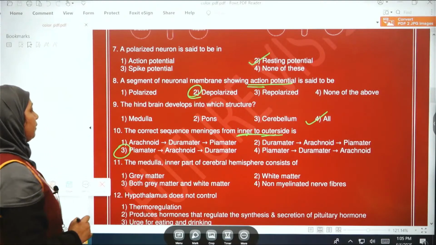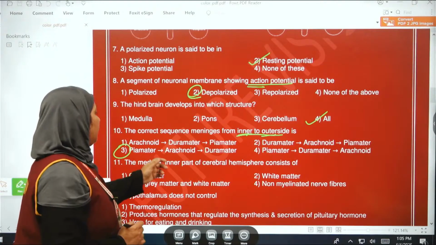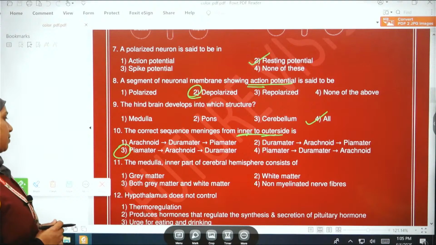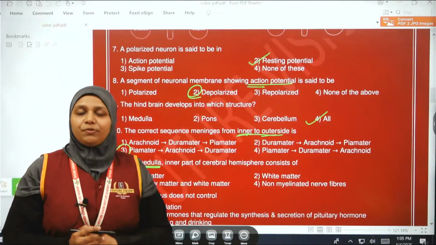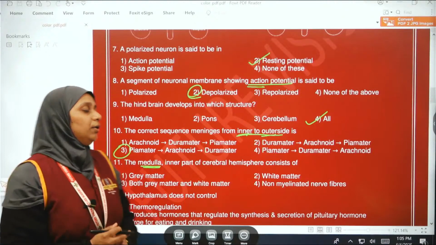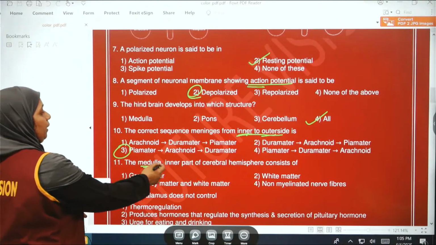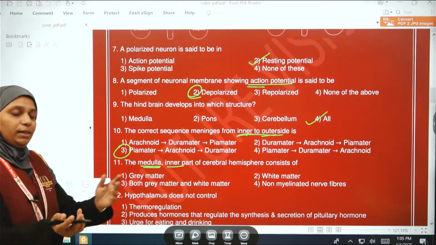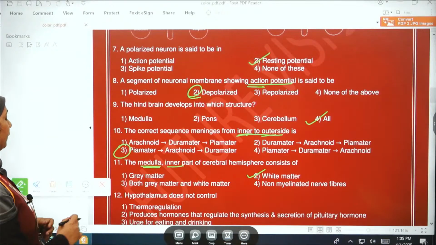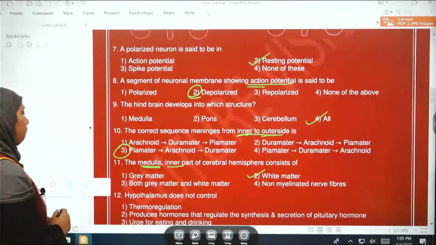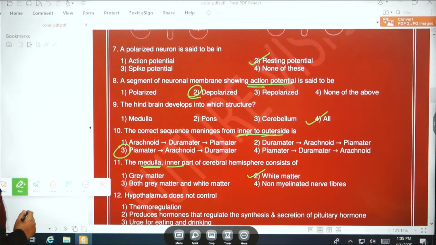Then the 11th question: the medulla, the inner part of the cerebral hemisphere, consists of. Medulla here represents the inner part of the cerebral hemisphere, not the medulla oblongata. Okay, so the inner part of the cerebral hemisphere is white in color, white matter. Okay, then 12th question, hypothalamus once again.